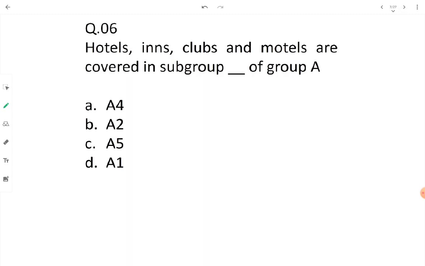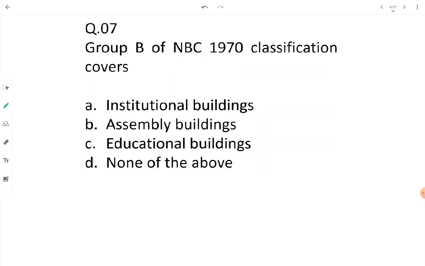Then question number 6, hotels, inns, clubs and motels are covered under subgroup fill in the blank of Group A. A5 subgroup of Group A covers all the hotels, inns, clubs and motels where management is there and the place is given on temporary basis to the guest, and dining and cooking is provided, may be provided separately or in a joint venture. Okay, this is the A5 group of Group A.